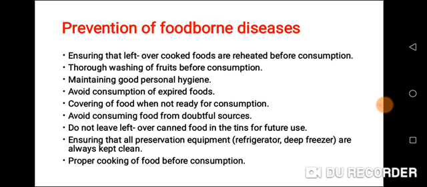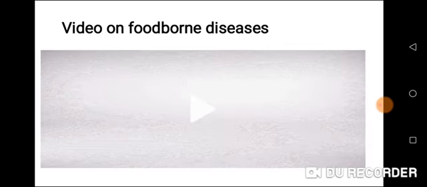Ensuring that all preservation equipment are kept clean. What are the preservation equipment? Refrigerator, deep freezer, these are the preservation equipment. We should always ensure that they are kept clean. Proper cooking of food before consumption. We should always ensure we cook our food properly before eating. These are the ways of preventing foodborne diseases. Children, I want you to concentrate and watch this video.